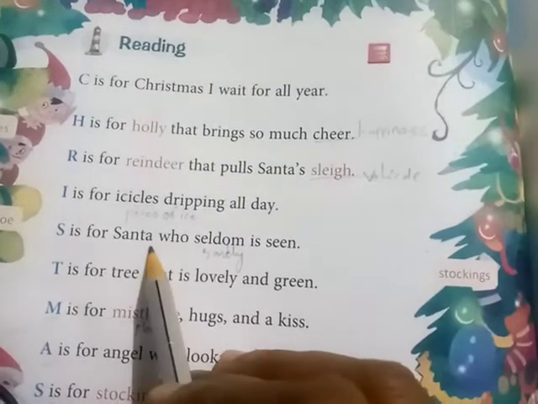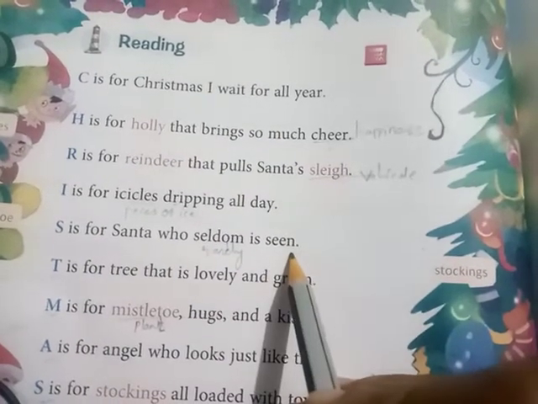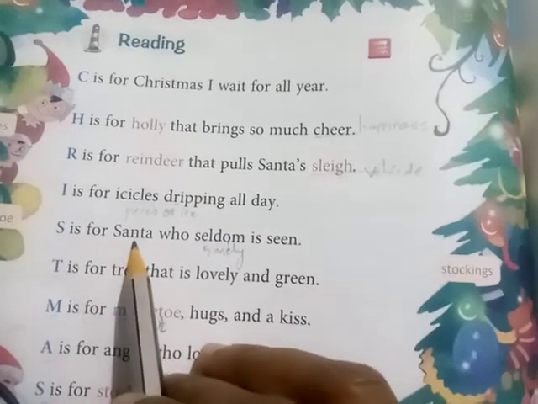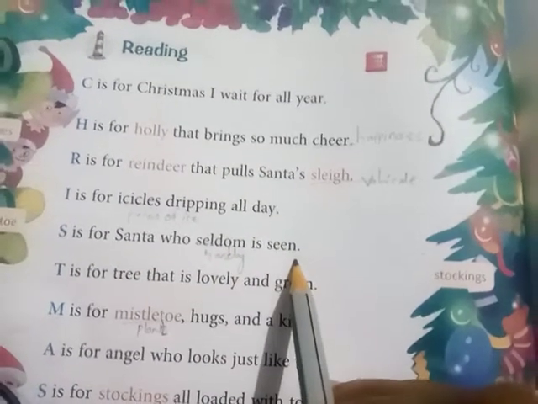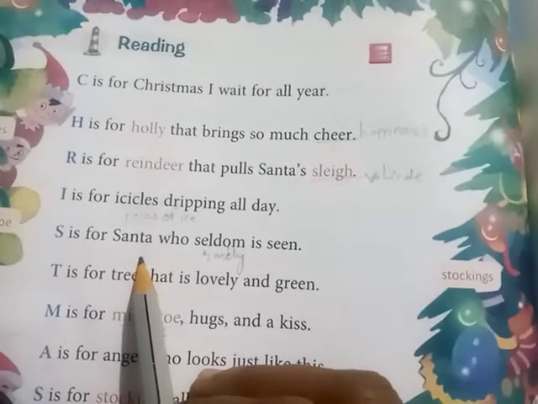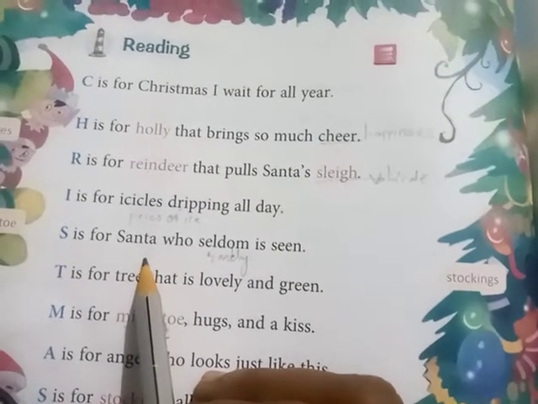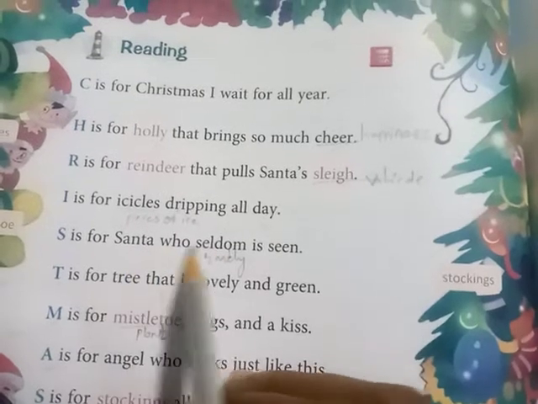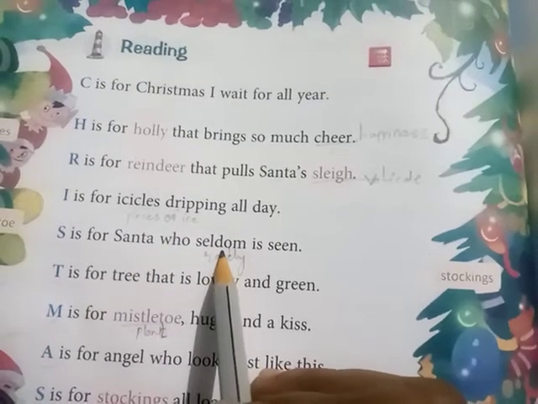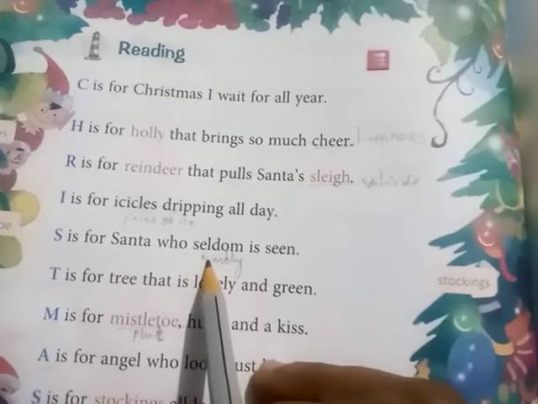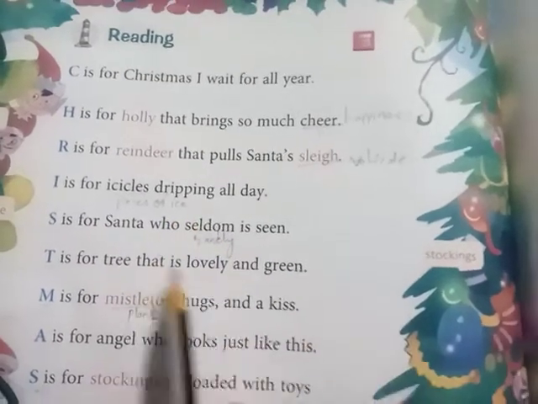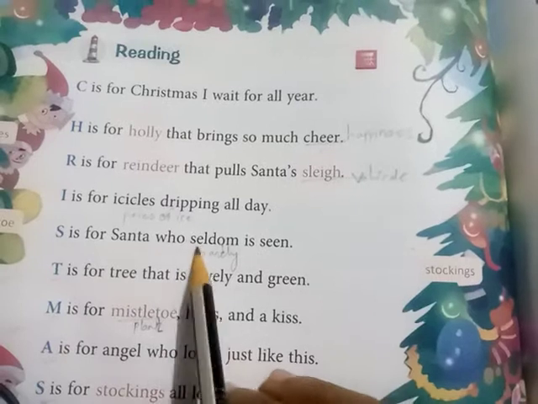S is for Santa who seldom is seen. S is for Santa Claus who seldom, meaning rarely, is seen. Did you see Santa always? No. We can see Santa seldom. So S is for Santa who seldom is seen.